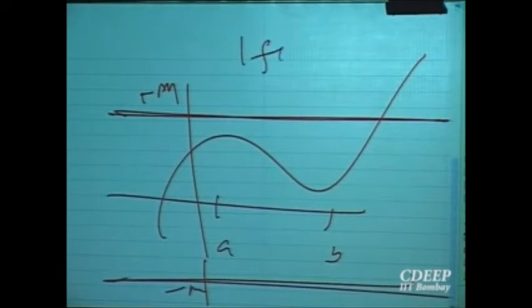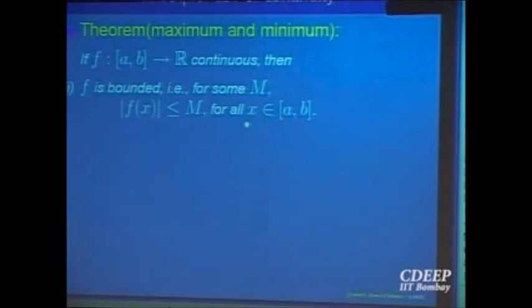That is the meaning of saying |f(x)| is less than or equal to M. That means minus M is less than or equal to f(x) less than or equal to plus M. So these two lines are going to bind the graph of the function. The graph is going to be between this horizontal strip. Okay. So that is the first property.